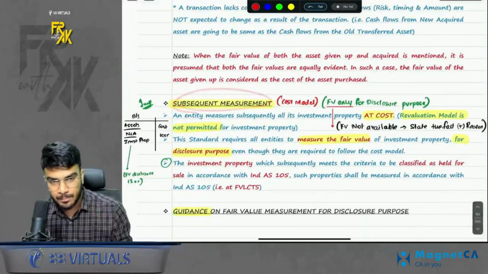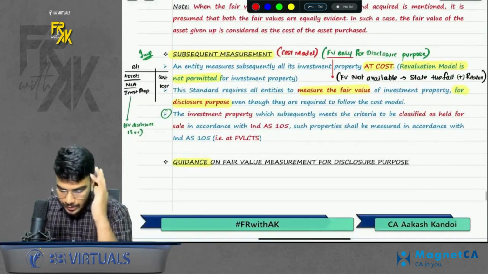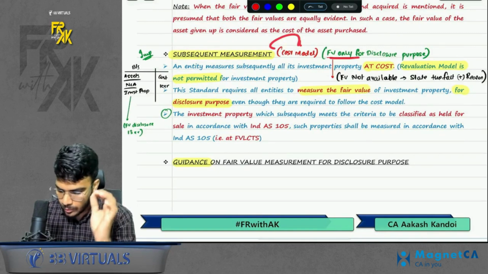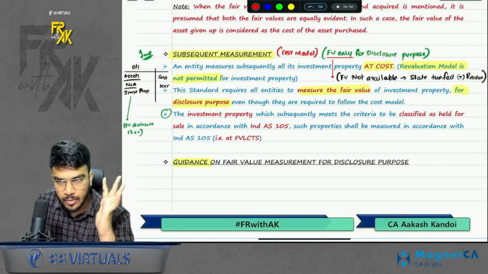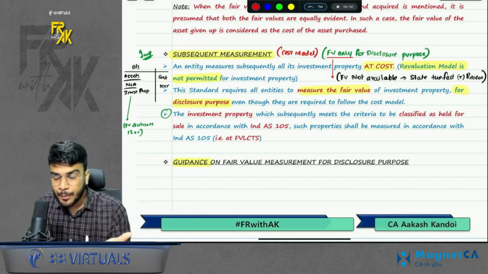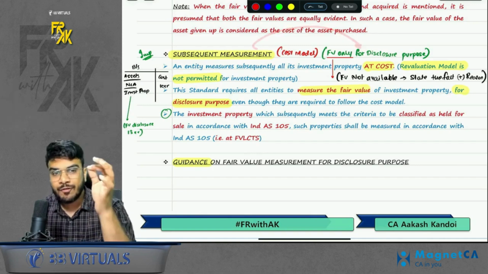So here is the interesting point. It is different from Ind AS 16 and 38. Yes, in subsequent measurement also we have only one model, that is the cost model. Fair value is only found out for disclosure purpose. So if anyone asks you whether fair value is to be computed, you will say the answer is yes, but only for disclosure purpose.